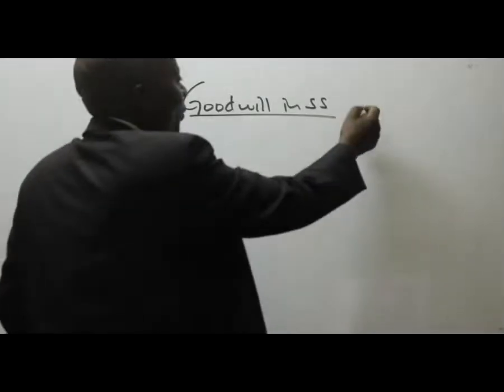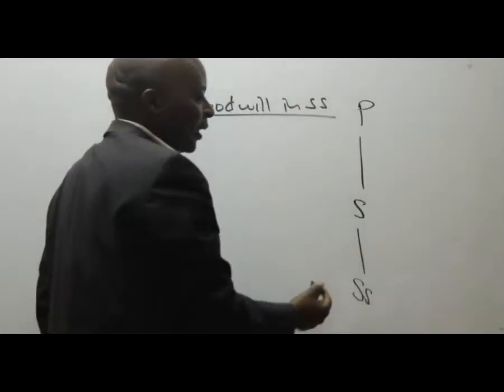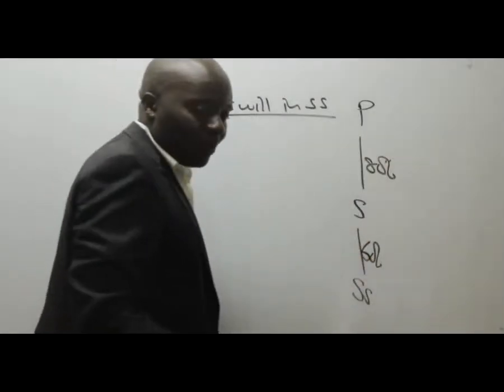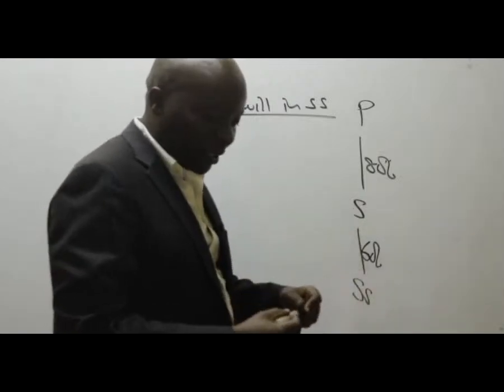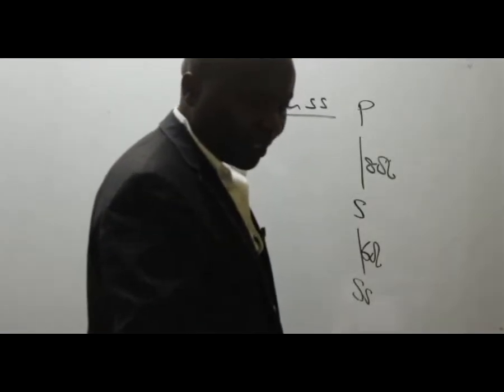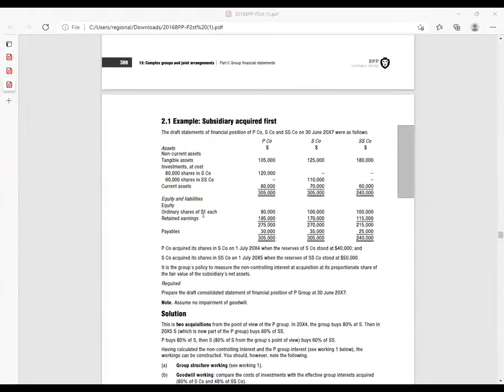So in SS, we have P, we have S, we have SS, 80%, 60%. Remember that S paid how much to acquire SS? We are told here that these 80,000 shares in SS were bought by S company at 110,000.